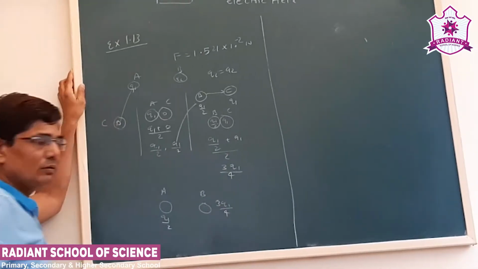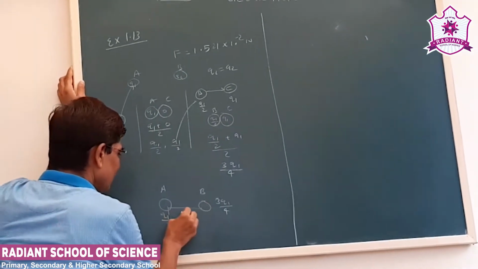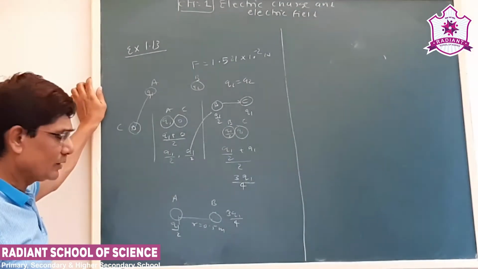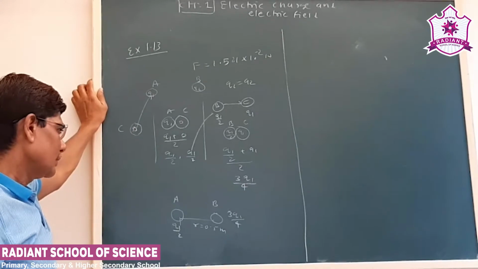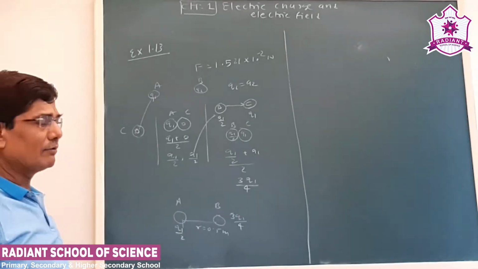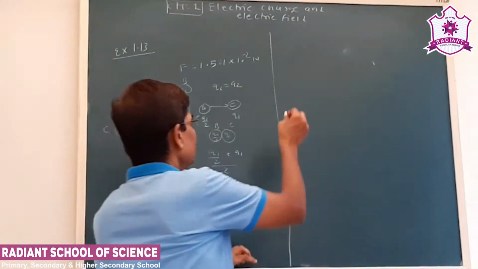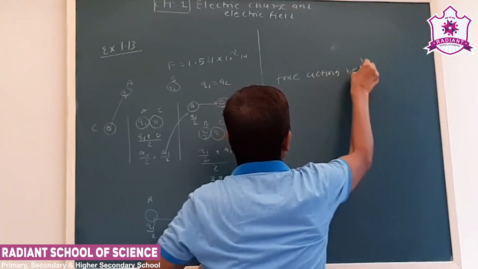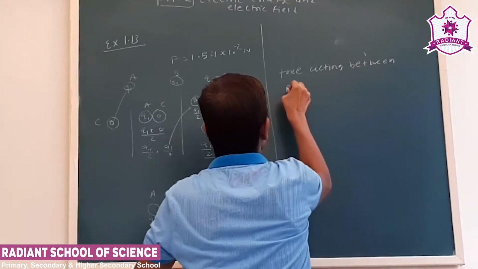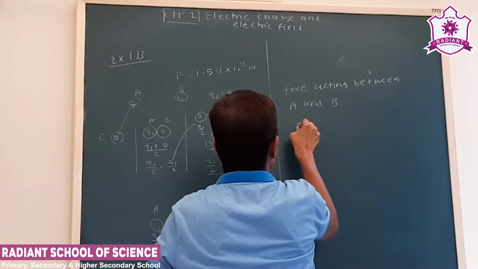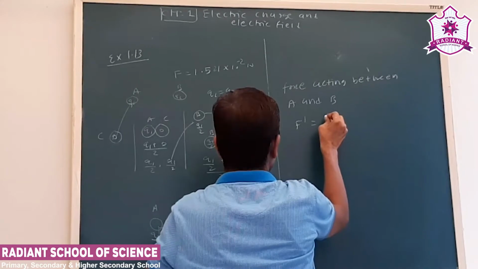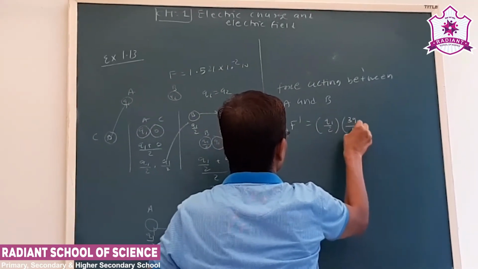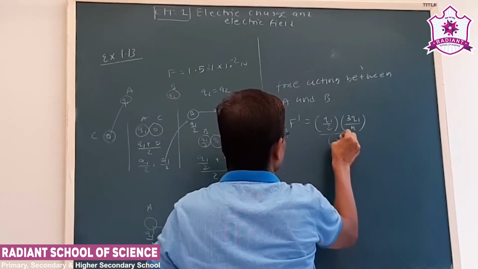Okay. Now they are kept at the same separation, that is 0.5 meter. In the earlier question, the separation was 0.5 meter. Now, in this condition, what is the force acting between A and B? Now the force acting between A and B, F dash, is K into Q1 by 2 into 3Q1 by 4 upon R square.